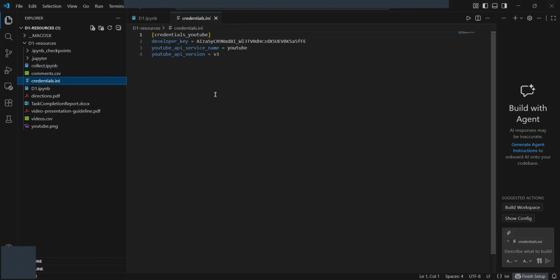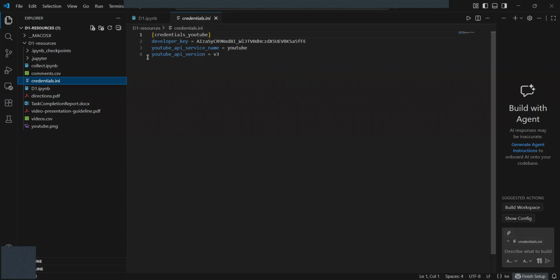One of the most critical components of my setup here is the credential management. To maintain security and to follow best practices, I utilized a credentials.ini file. This allows the build function to pass a developer key into service functions without hard-coding sensitive information into the notebook.